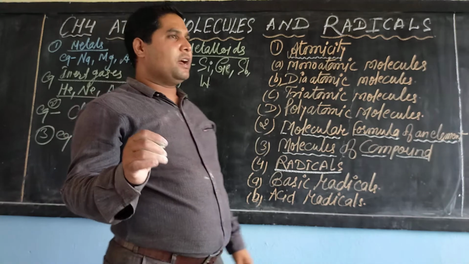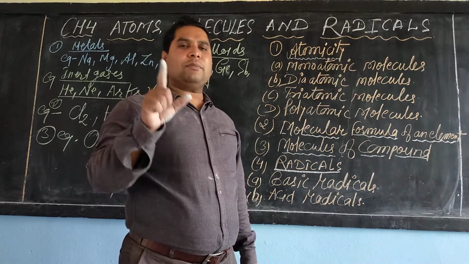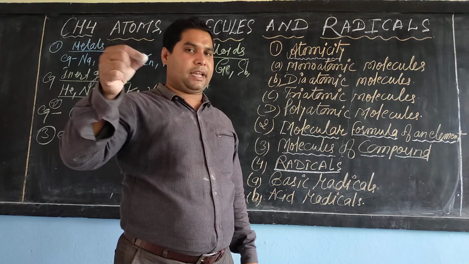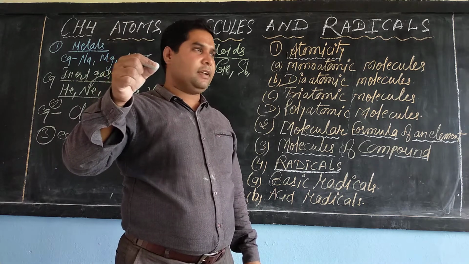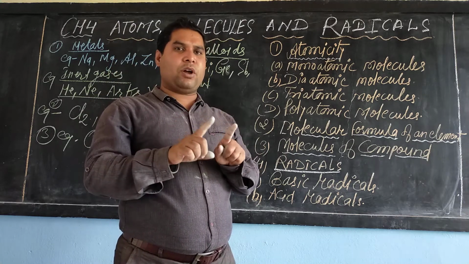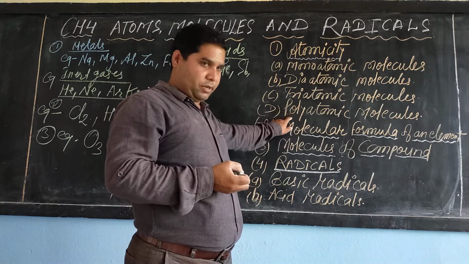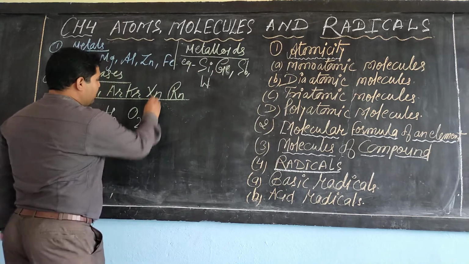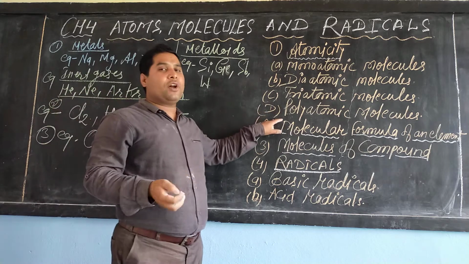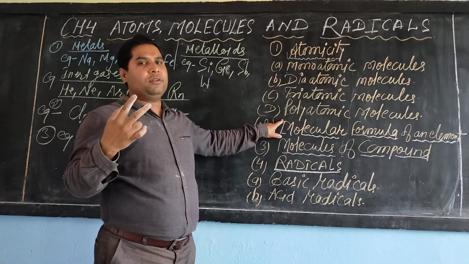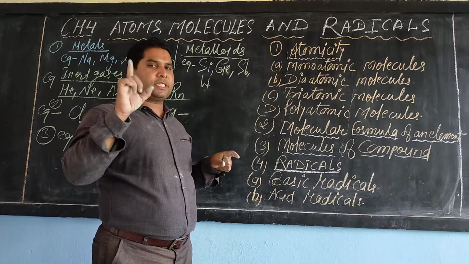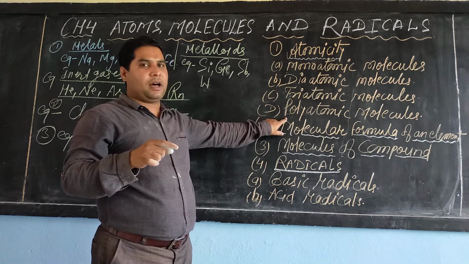In a polyatomic molecule, one molecule contains more than 3 atoms. For example, 4 or more atoms joining together to form a single molecule is an example of polyatomic.